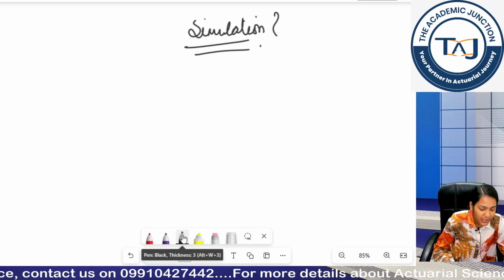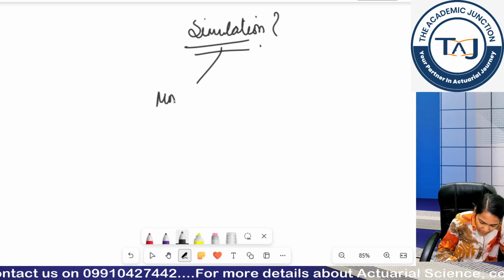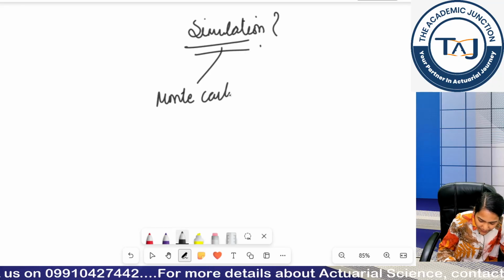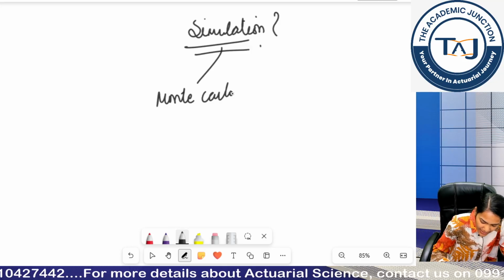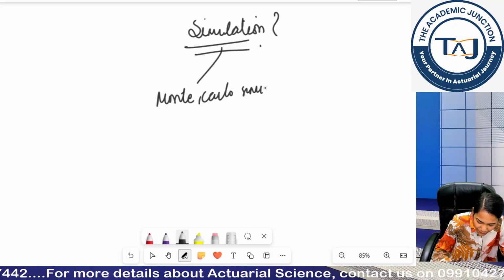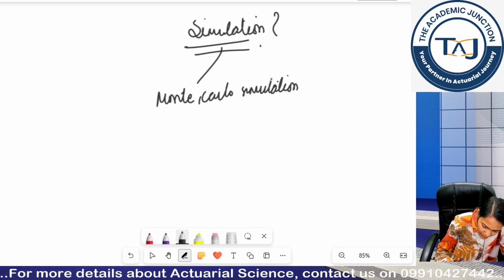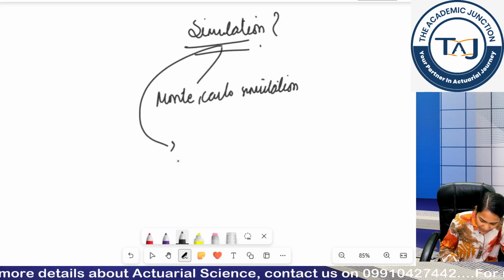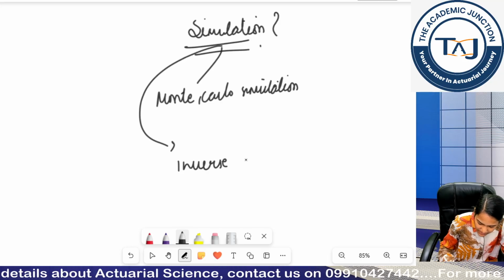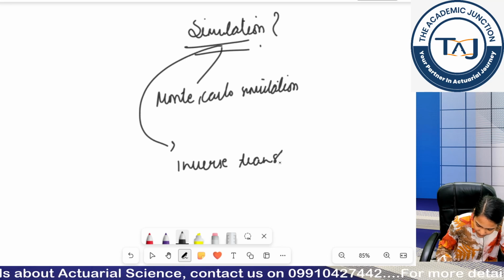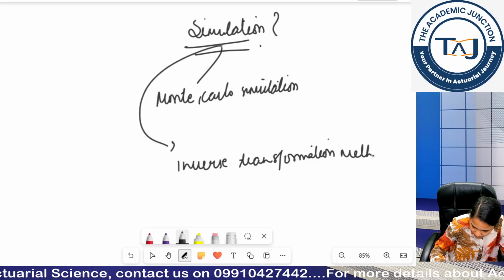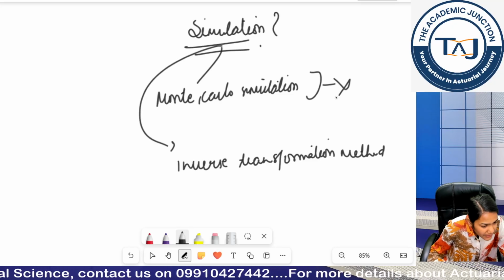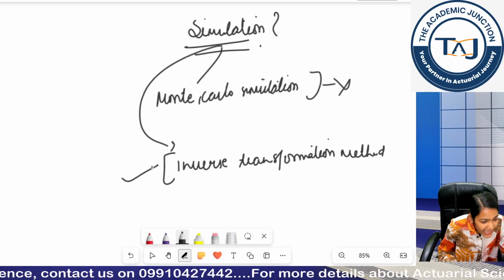One method of doing simulation is Monte Carlo simulation, in which the size of the simulation is very high. We have discussed this Monte Carlo simulation in our first chapter. There is another method which is called the inverse transformation method. This can be done manually.